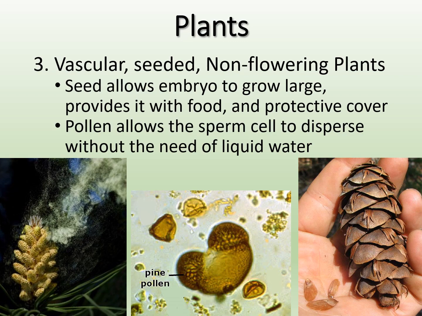And again, we said pollen, which is the sperm gamete, allows it to disperse in the wind, right? So, of course, we all are very familiar with pollen. It produces a lot of allergies during certain times of the year, but we don't need liquid water now to disperse the sperm cells like we did with our bryophytes, right? So that is a very good adaptation of these plants to have these protective seeds, as well as the pollen that can travel a long distance.